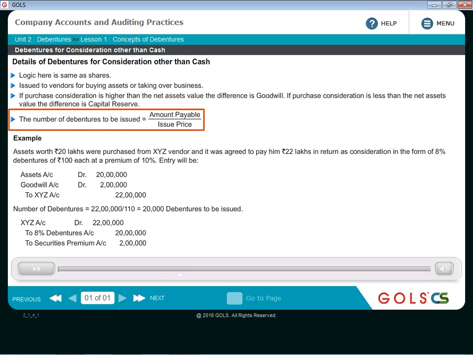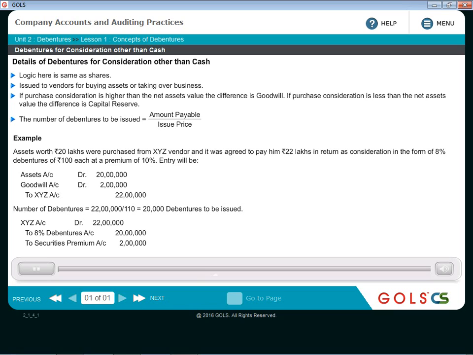So then the difference between the two will go to capital reserve account on the credit side. The number of debentures to be issued in this case, the formula is same as shares. The amount payable divided by the issue price, not the face value, divided by the issue price. So if amount payable is 11,000 rupees as an example, and the debentures are issued at a face value of rupees 10 plus 10% premium, so that is 1 rupee, so total issue price will be 11 rupees.